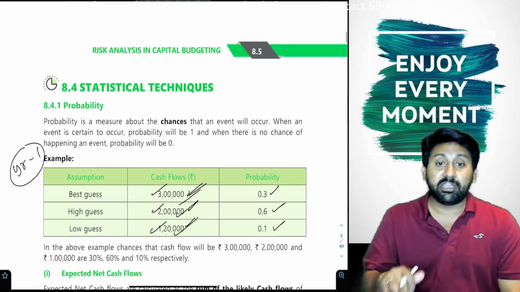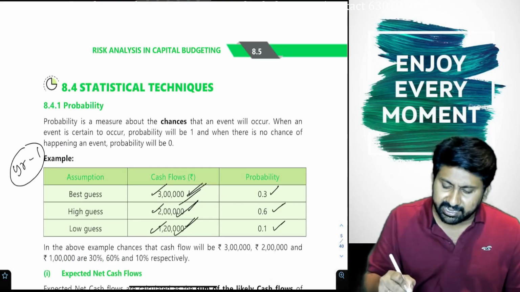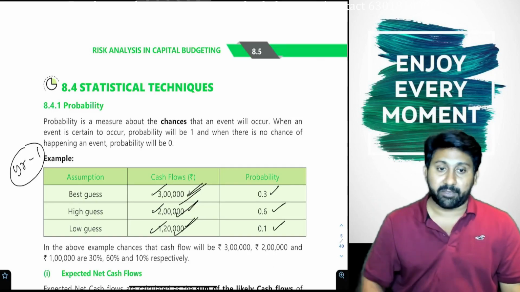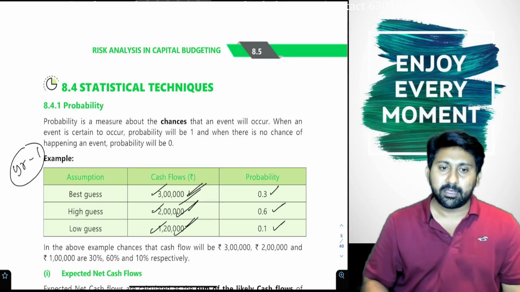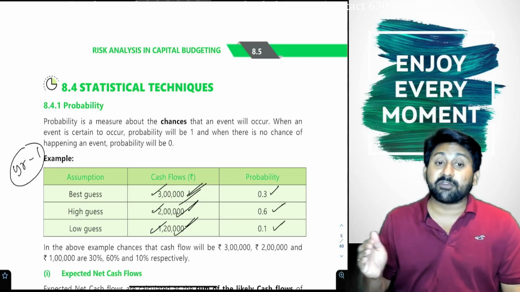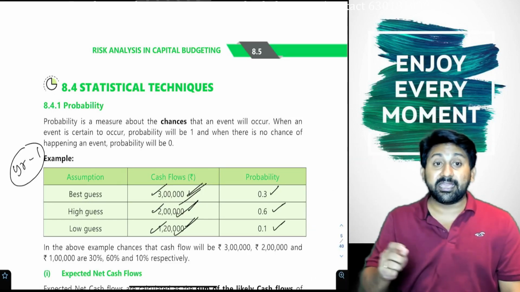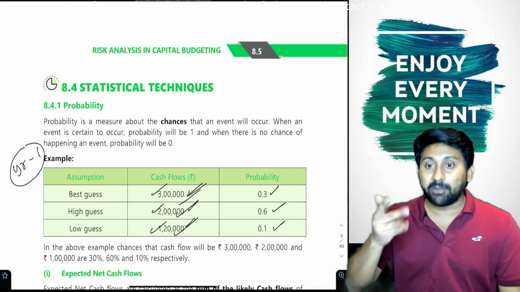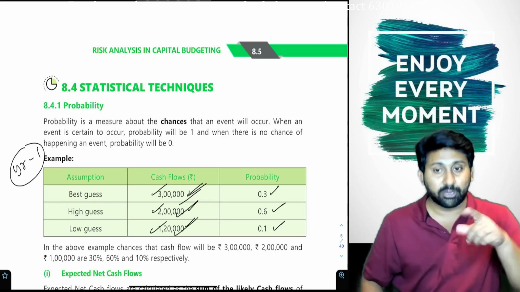In this model, we are going to reduce that risk. I am not telling you risk will come to zero. Directly taking either 3 or 2 or 1 lakh 20, sir, 3 lakh will happen? May happen, may not happen. 2 lakh will happen? May happen, may not happen. 120 will happen? May happen, may not happen. Then what is the difference between the previous capital budgeting model and this one? Here, instead of writing any one of them, for example 1 lakh 20, in the previous capital budgeting chapter you were taking it as 100% guaranteed, with no probability assigned to it, as if it would surely come. But it is not guaranteed, it is only probable.